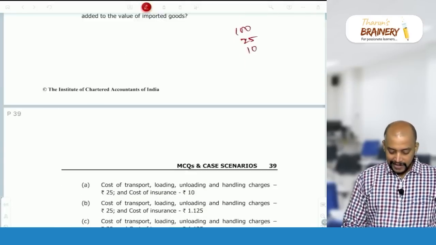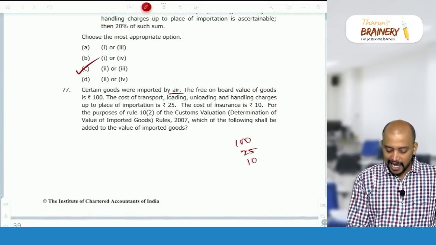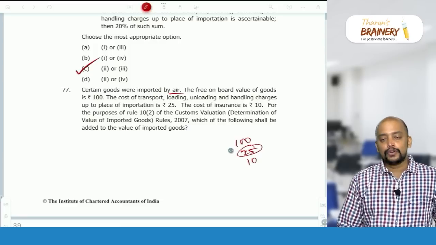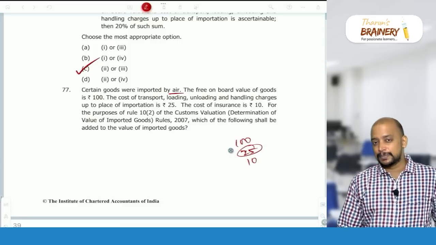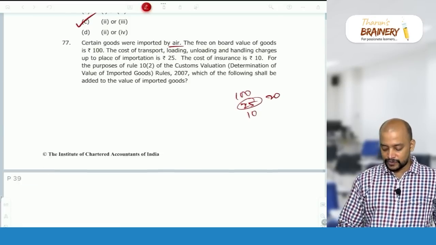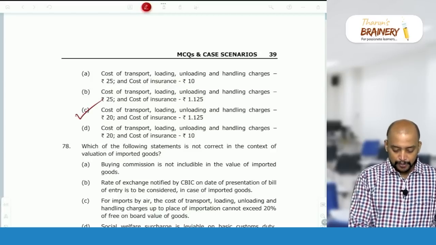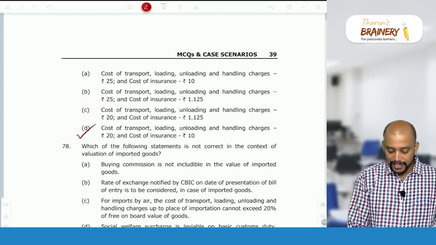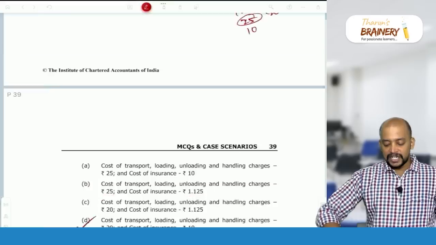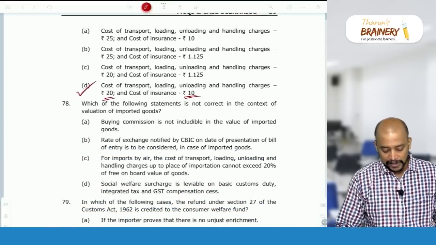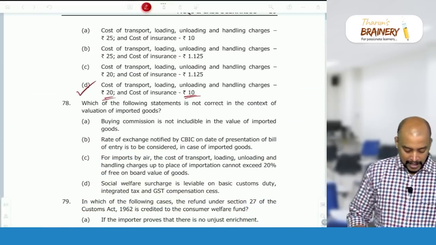So that, once again, it is imported by air. When it is imported by air, what we need to do? FOB into 20% or 25, whichever is lower, so 20 should be taken. Therefore we need to take cost of transport as 20, insurance as 10. But insurance, when ascertainable, we will take actual. So option D is the correct answer.